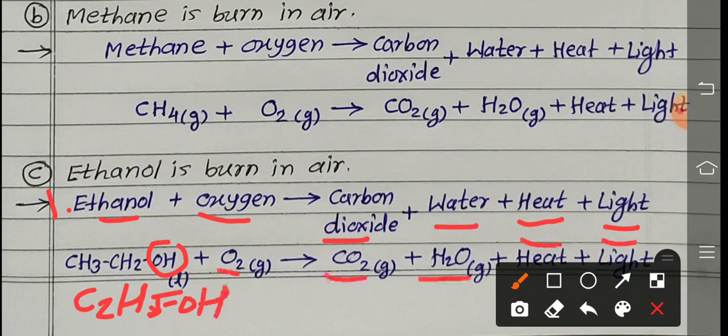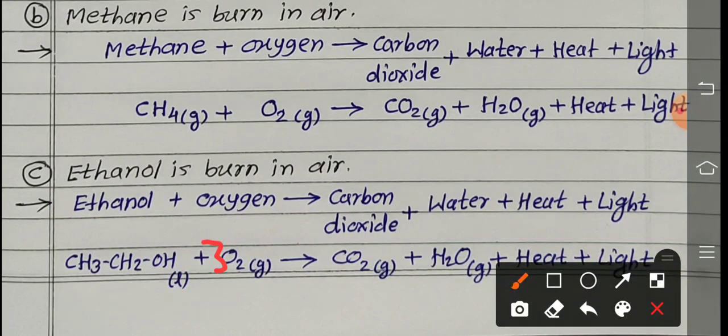Now both these reactions, number 2 and 3, B and C, are not balanced. So you balance those reactions; the balanced reactions are already given in the textbook. Here 2 is required in the second reaction, with 2 water molecules. In the third reaction, for balancing purpose, 3 oxygen molecules are needed, so it is multiplied by 3 here. Check now.